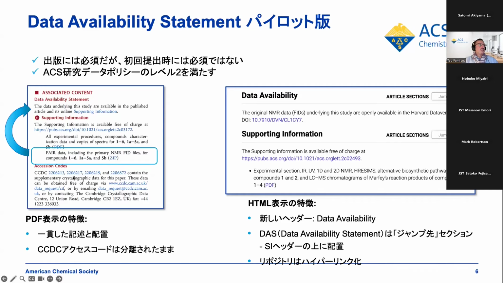I'm not going to go into details about spectroscopic data versus crystallography data, but it's just to show you an example of what is in the PDF and also reflected on the HTML version of our papers. And again, through the links here, you can use jump to section to locate different headers, and also hyperlinked are the repositories.